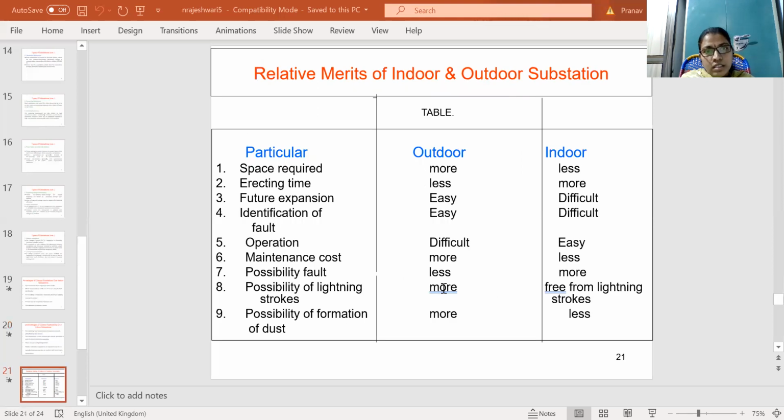The relative merits of indoor and outdoor substations are placed in this table.